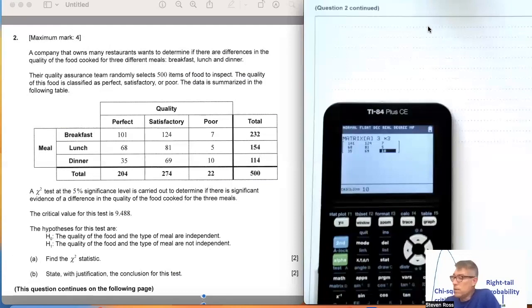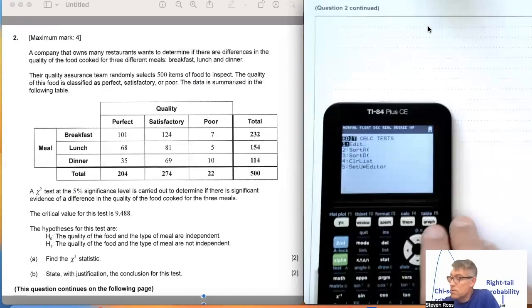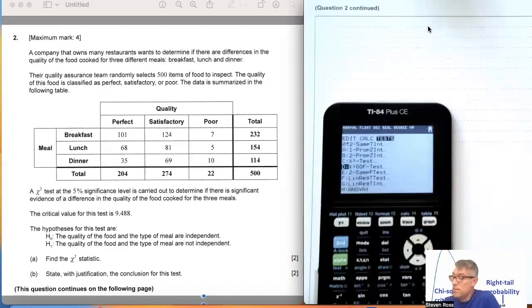Now I think we're ready to go to stat and across the test. And this is going to be not the GOF, that's the chi-square goodness of fit test, and that's a different one.